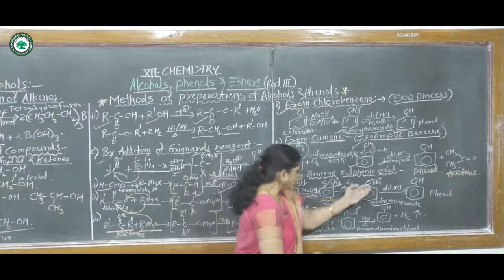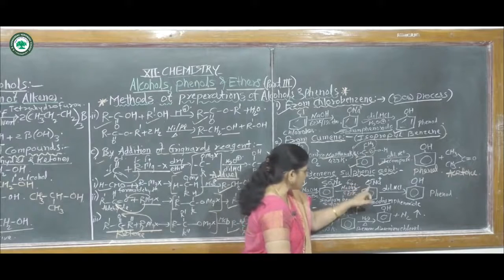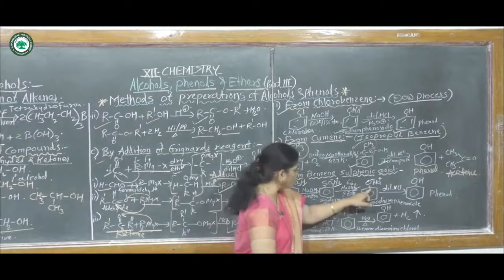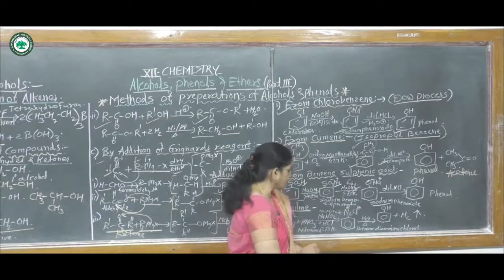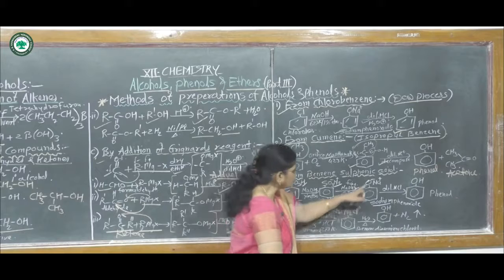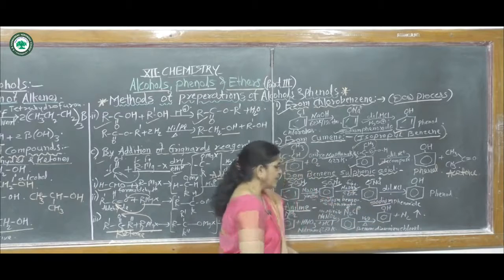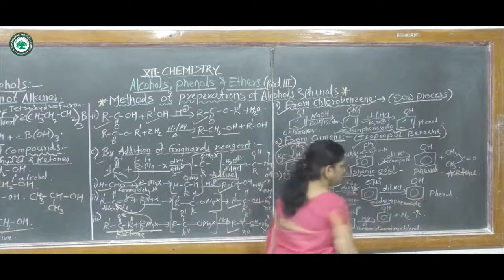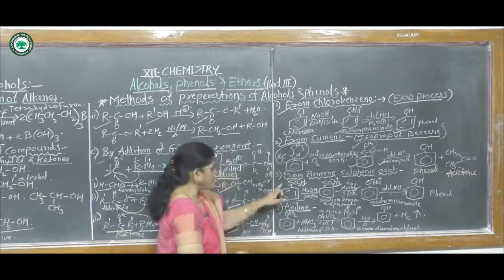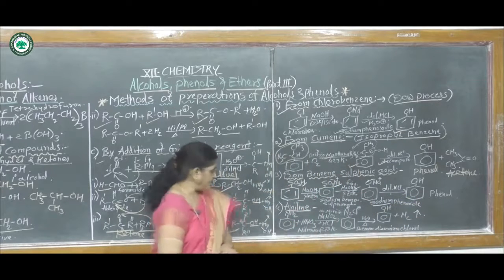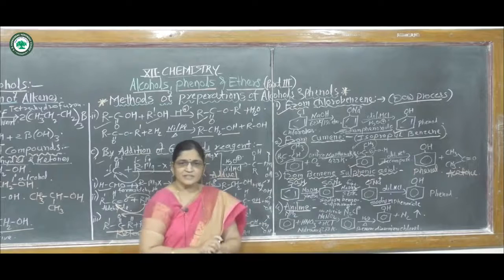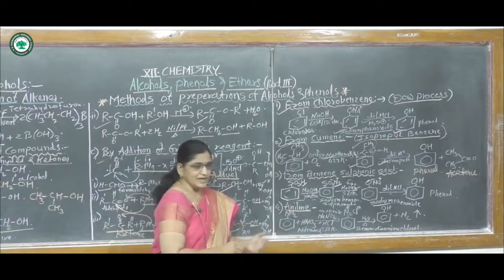In this compound, this oxygen is bonded with this carbon atom of the benzene nucleus, that means sodium oxide, and it is called sodium phenoxide. Again this sodium phenoxide reacts with dilute HCl and at last gives phenol. That means from benzene sulfonic acid. And the fourth method, that means preparation from aniline.